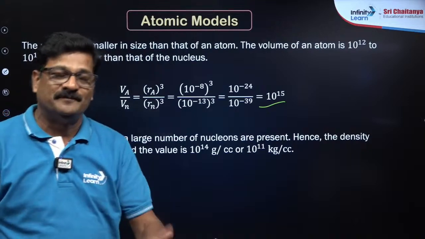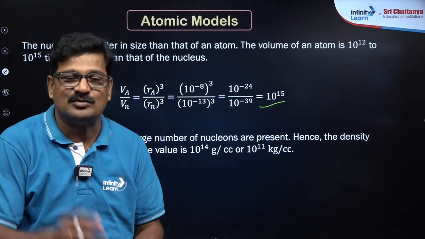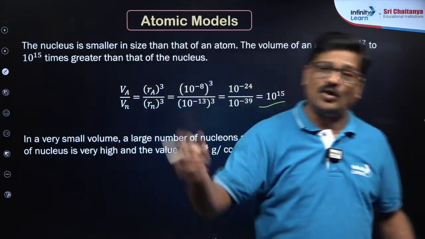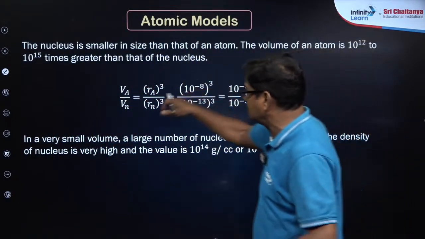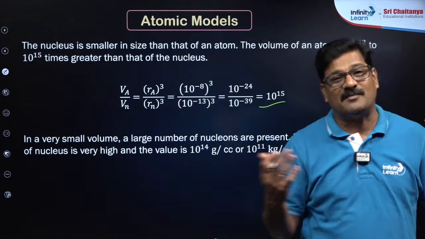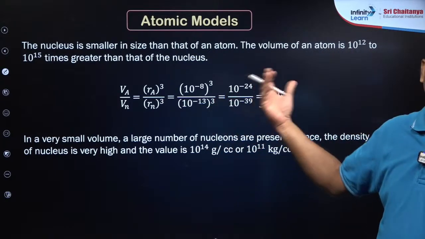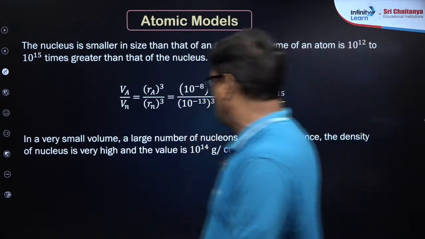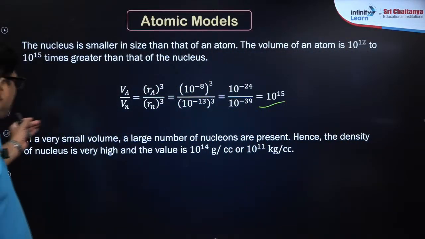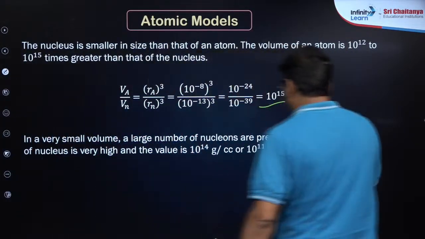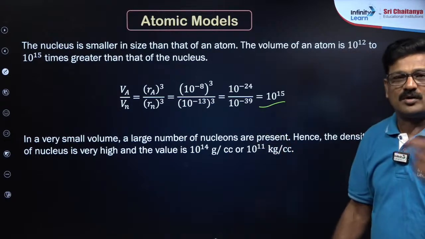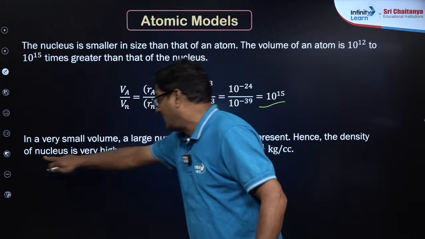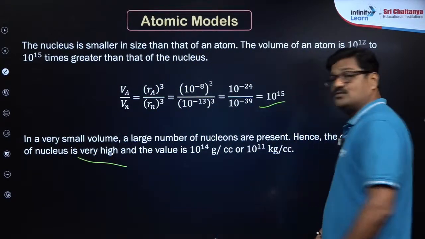Of course, the entire mass of the atom is concentrated in the nucleus. So the total mass is in the nucleus. That is the wonder of creation. It's God's creation, you can say, if you believe in God. I don't want to go into religious discussion. In a very small volume, a large number of nucleons, that is protons and neutrons, are present. Hence, the density of the nucleus is very high.